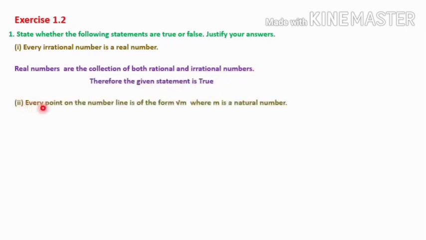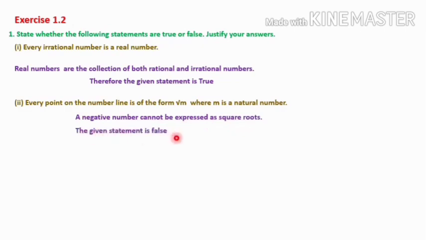Second statement is, every point on the number line is of the form root m, where m is a natural number. So here the statement is saying about the number line. As we have learned, in the number line we can include 0, negative numbers and the positive numbers. In case of negative numbers, we cannot express it in the root m form. Means negative numbers we cannot put inside the square root. So the given statement is false. A negative number cannot be expressed as square roots.